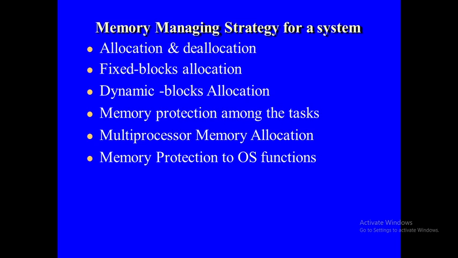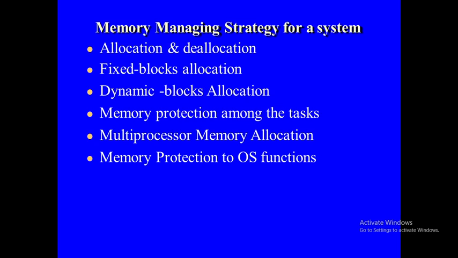Dynamic block allocation means a division of the memory address space into fixed blocks. First, the memory is going to be divided into fixed blocks as above. The dynamic allocation here means that the memory address space is going to be allocated dynamically. The memory manager allocates variable size blocks. It is going to be varying.